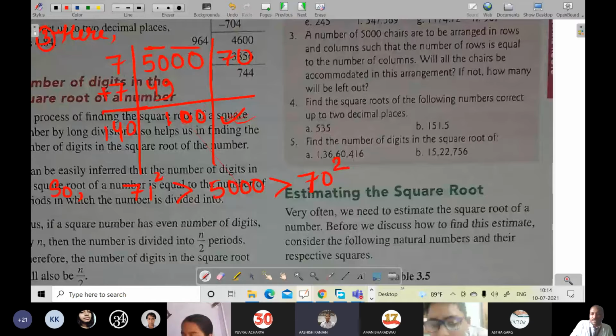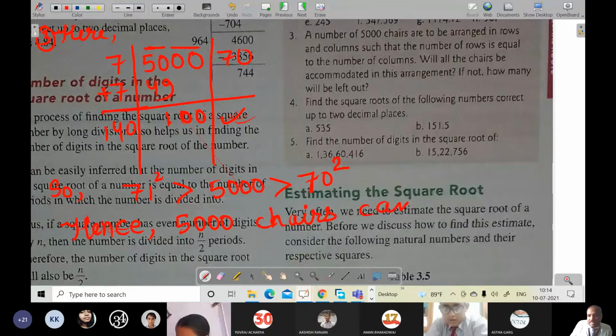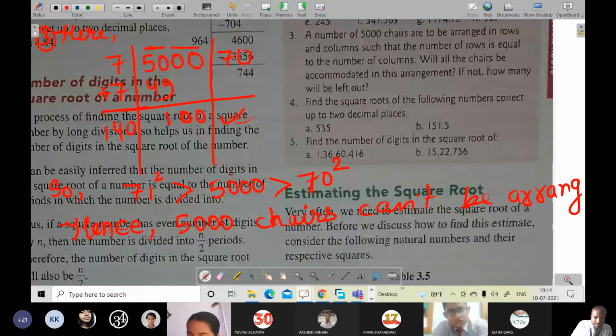Okay. Hence, 5000 chairs can't be arranged.